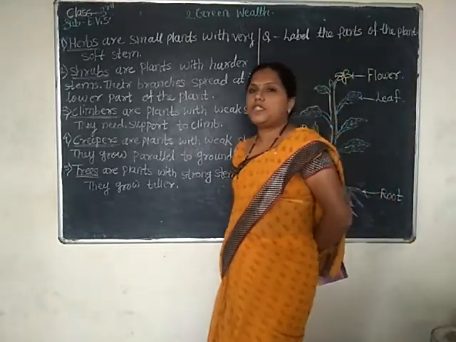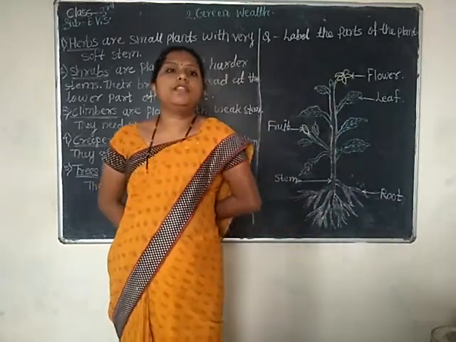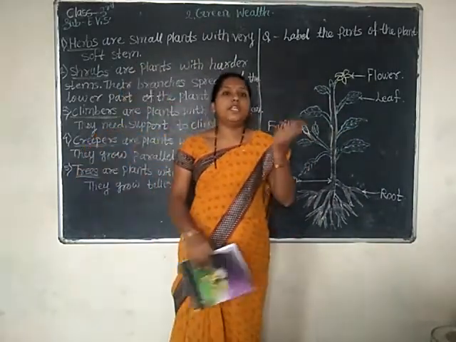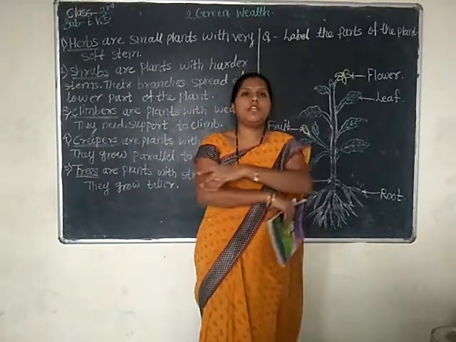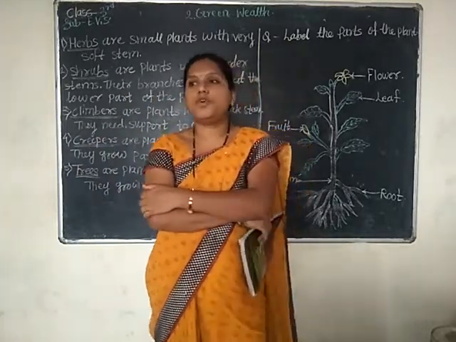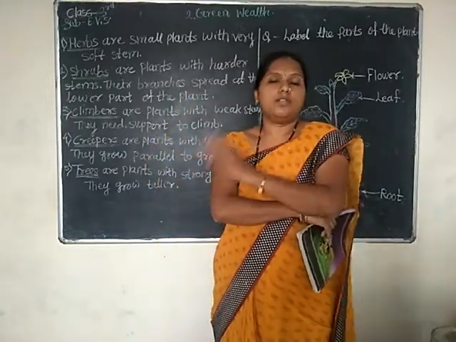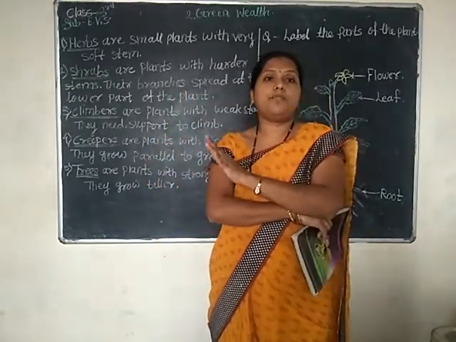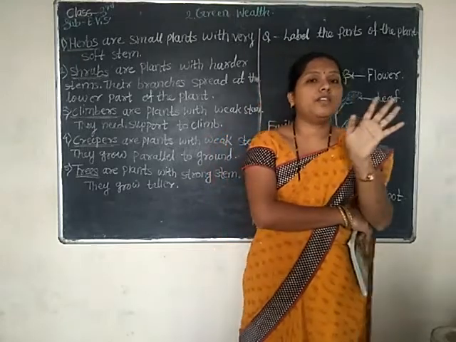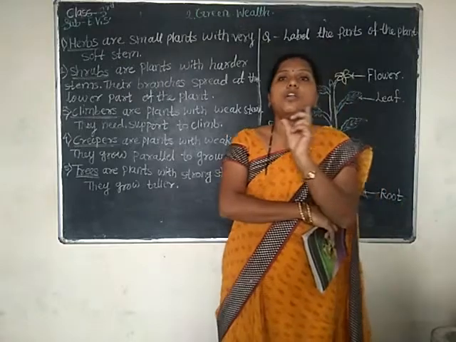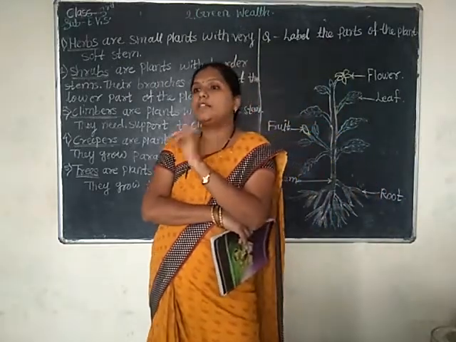Yes, the color is the same, but the shapes and sizes of the leaves are different. All the leaves are not the same shape and size.